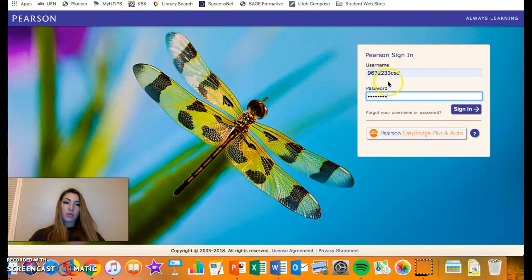So remember, your Pearson sign-in is your child's student ID number with CSD at the end. And then the password for everybody is core at CSD. That's on the login card. If you don't have it, let me know and I can get it to you because we are going to be getting on Pearson. So you're going to go ahead and sign in.